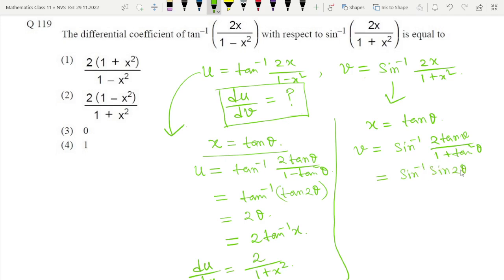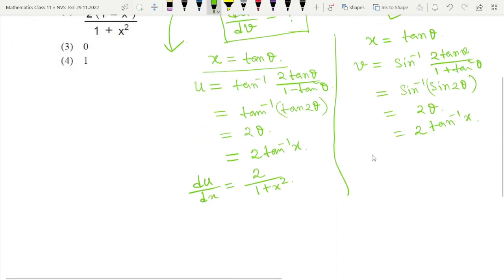This is the formula for sin 2 theta. So this is equal to 2 theta, which means again 2 into tan inverse x. Then dv by dx is equal to 2 divided by 1 plus x square.